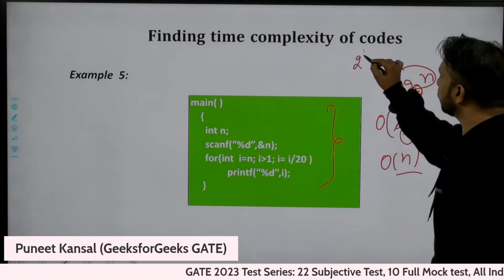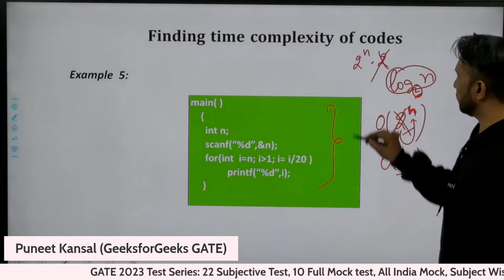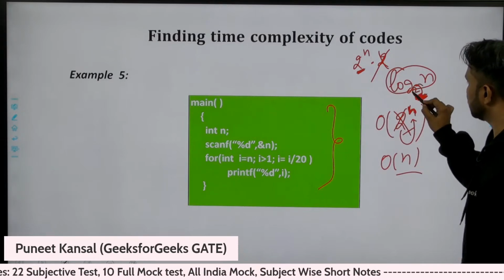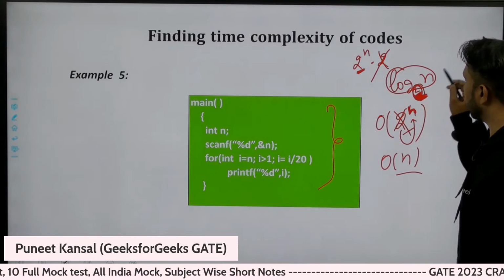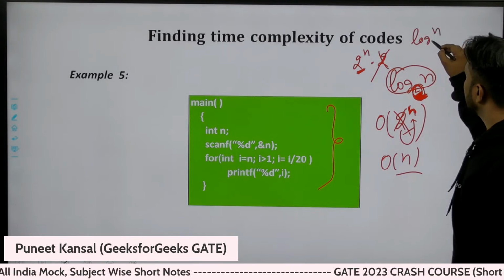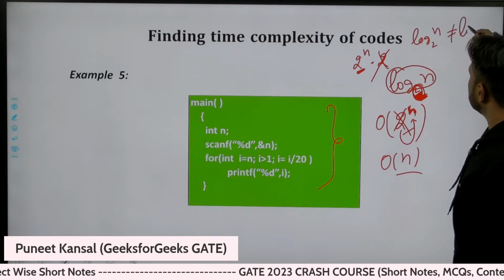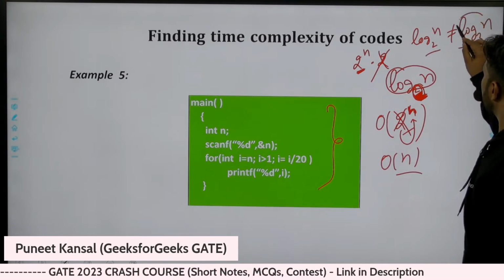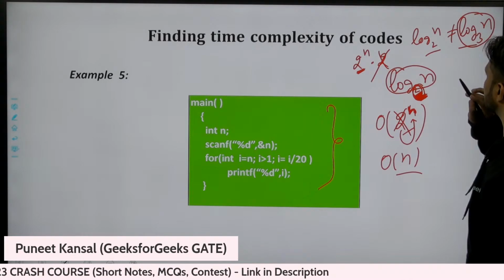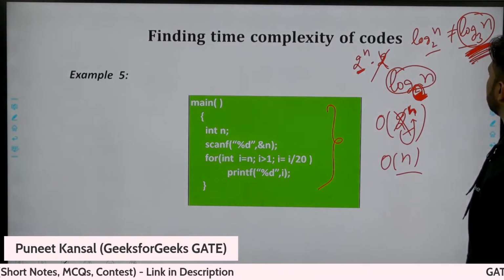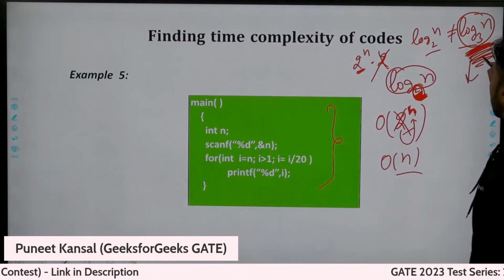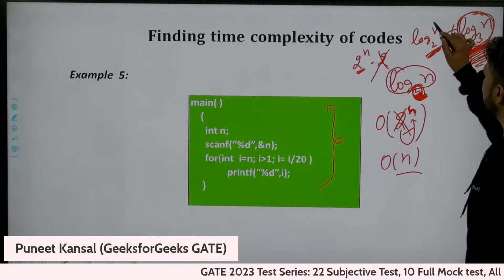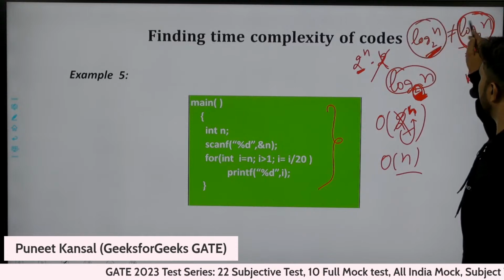But if I'm writing 2 power n into 2, I can remove that 2. I cannot remove this 2. Similarly, we cannot remove this 2. This is a different thing, and this is not equal to this. This will grow faster because every time you're multiplying with 3, 3, 3. So this loop will come out earlier as compared to this. So this will take less time, and this will take more time if you're comparing both of them.